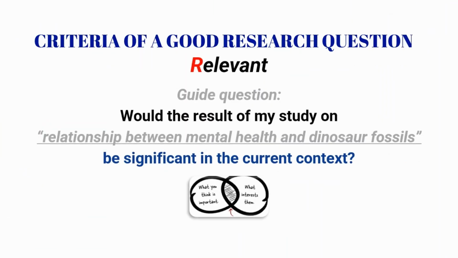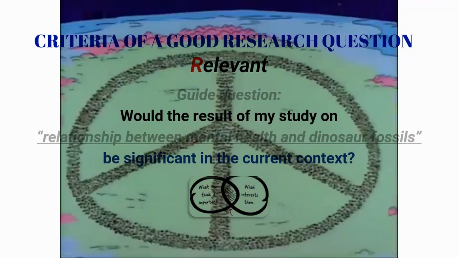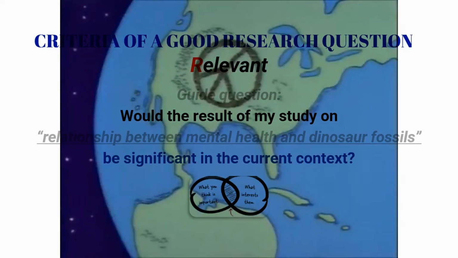The last criterion is R, relevant. You should always ask yourself, are the results of my study going to be significant? And we're not talking about statistical significance yet, but more like, would it provide utility to the greater community? In short, you should ask yourself, would my research make the world a little bit better?